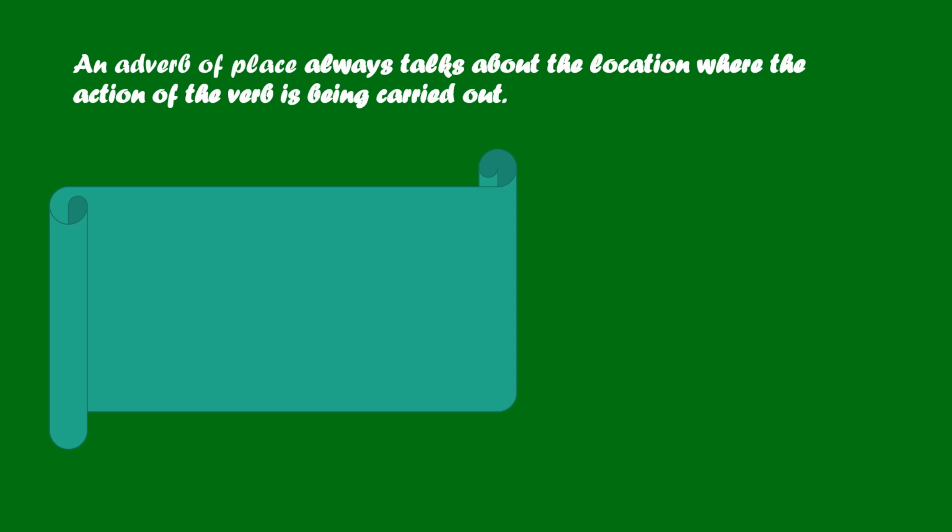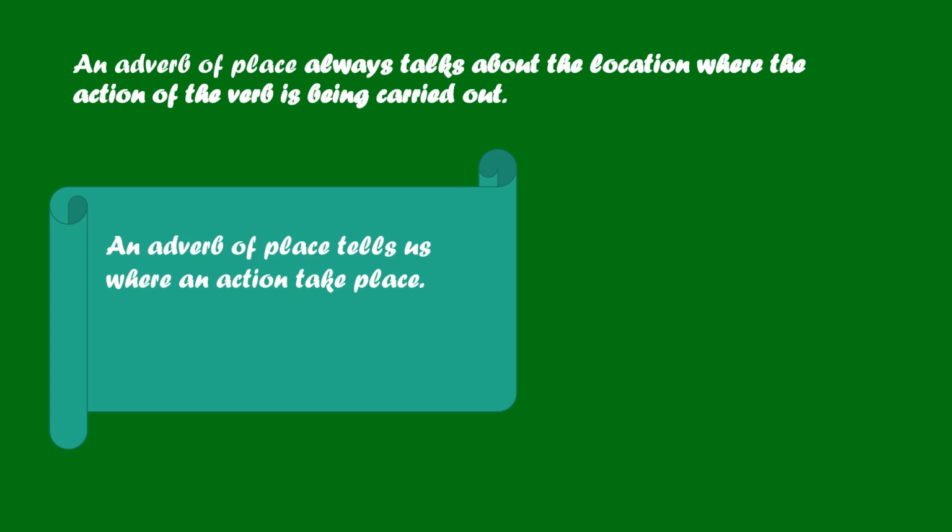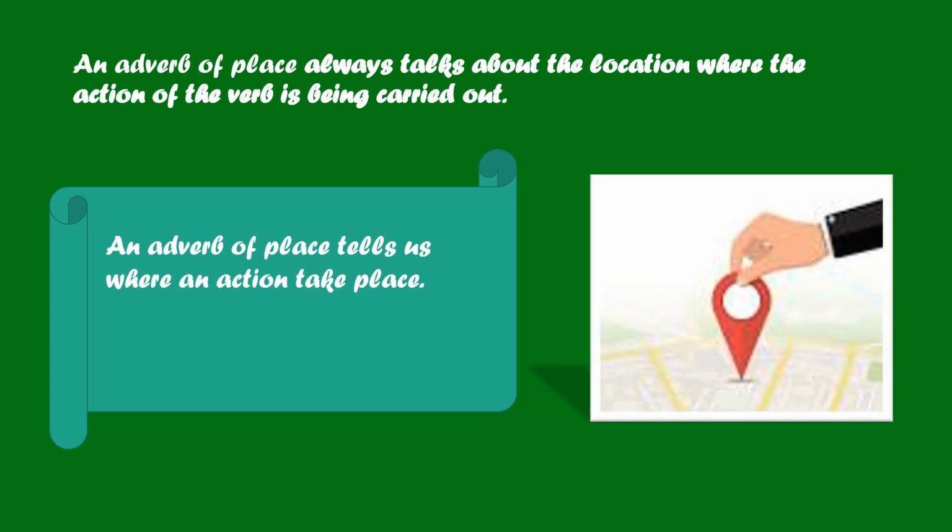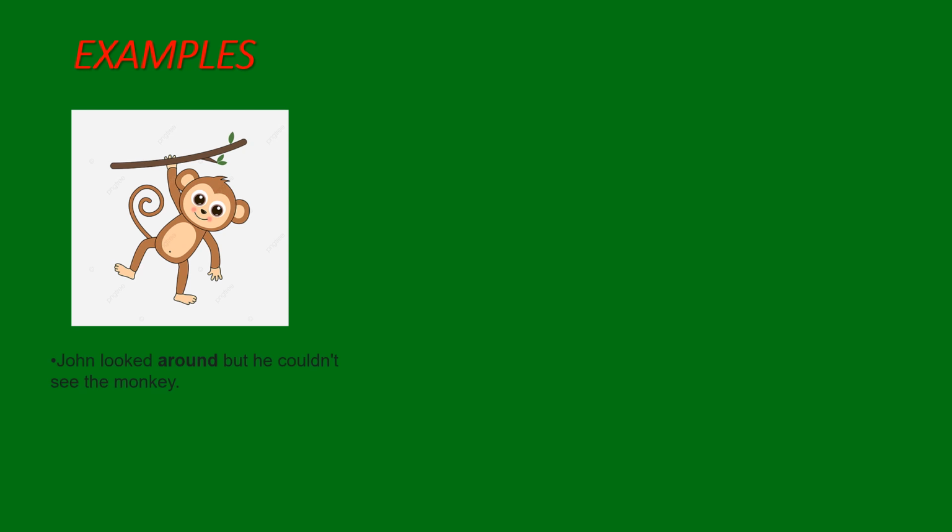Adverb of place. An adverb of place always talks about the location where the action of the verb is being carried out. An adverb of place tells us where an action takes place. For example, John looked around, but he couldn't see the monkey. Here, around is an adverb of place, as it tells where John looked.